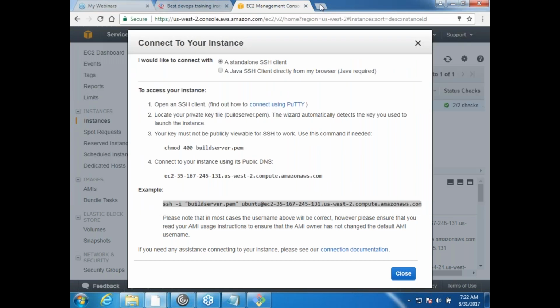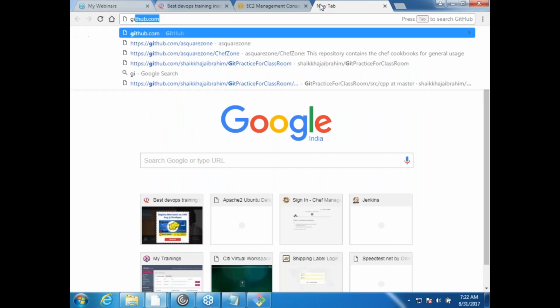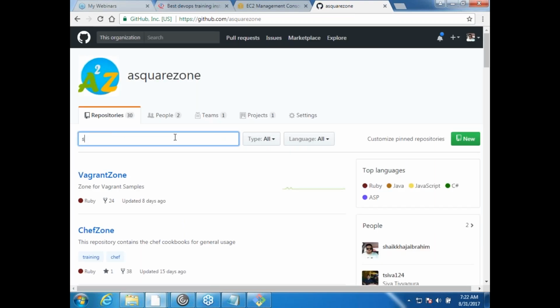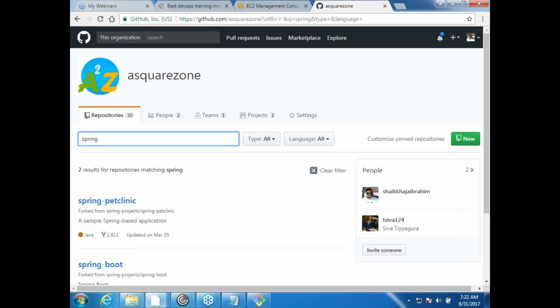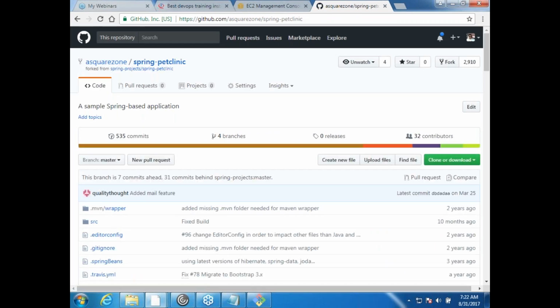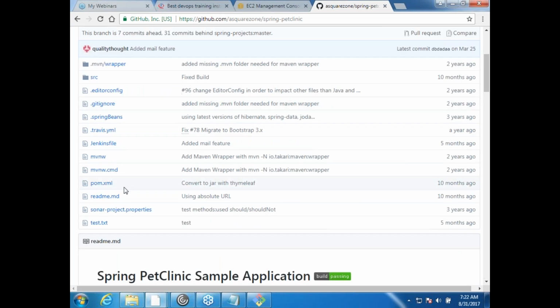Okay. First, let us do it manually again. I would be taking code from a Square Zone, which is called Spring Pet Clinic. This is my application and I want to build it. To build it, I would check whether I have pom.xml or not. Do I have pom.xml in the root folder? Yes. I'd go to this folder and I would be using mvn package. That is what I want to do.